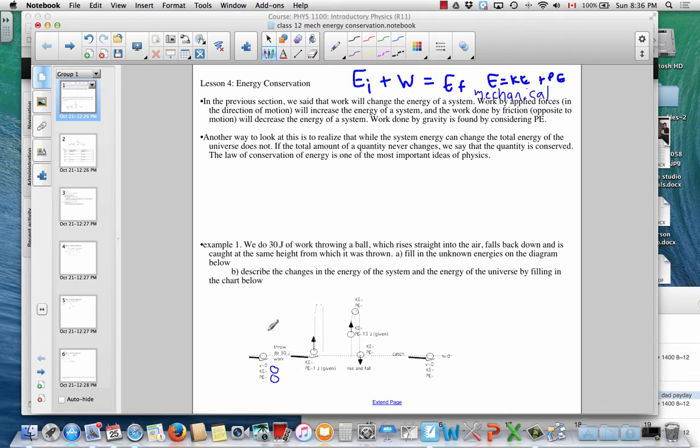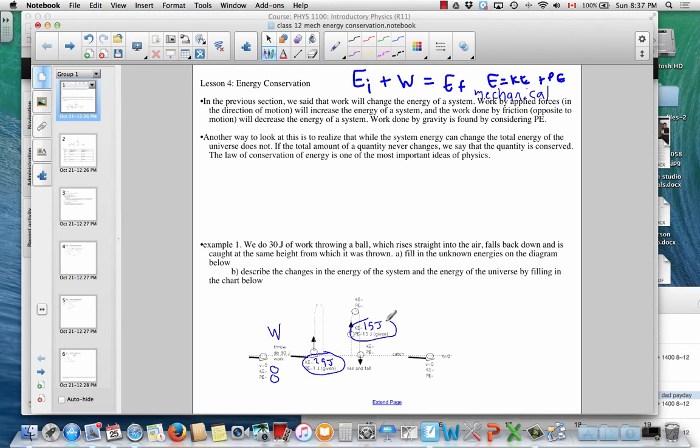If you've done 30 joules of work, that's your work term here, then you must have 29 joules of kinetic energy. Now, we'll come back to interpreting this in a few minutes, but this was 0, this was 30, so this has to be 30, right? 29 plus 1. Okay, now as this thing rises and falls, the total of the kinetic and potential energy remains the same, so that when you've got 15 joules of height energy, you've got 15 joules of kinetic. So the total here is the same.